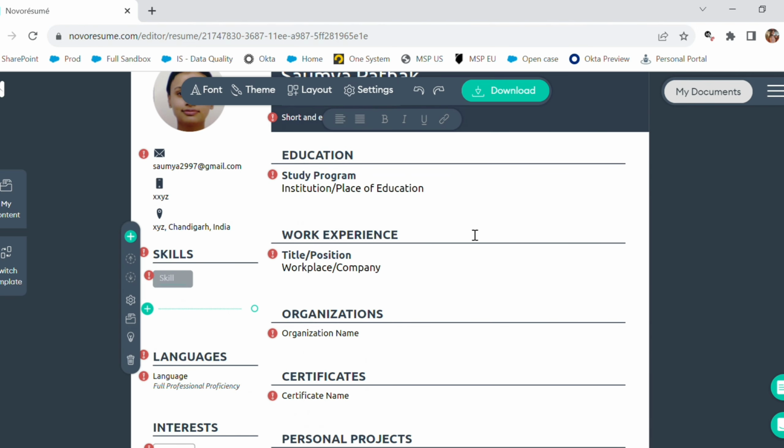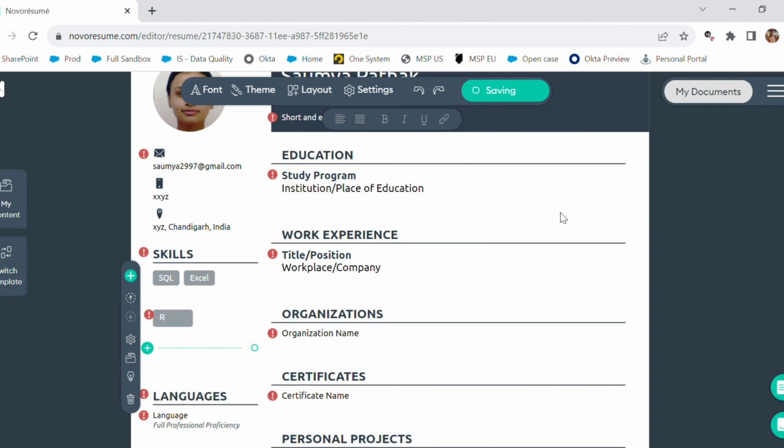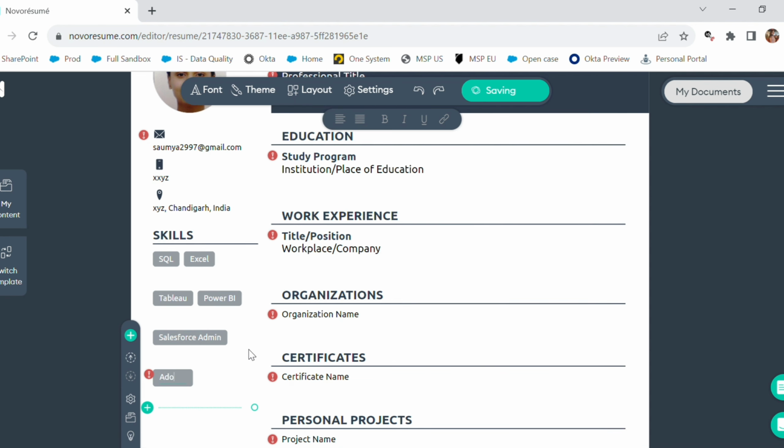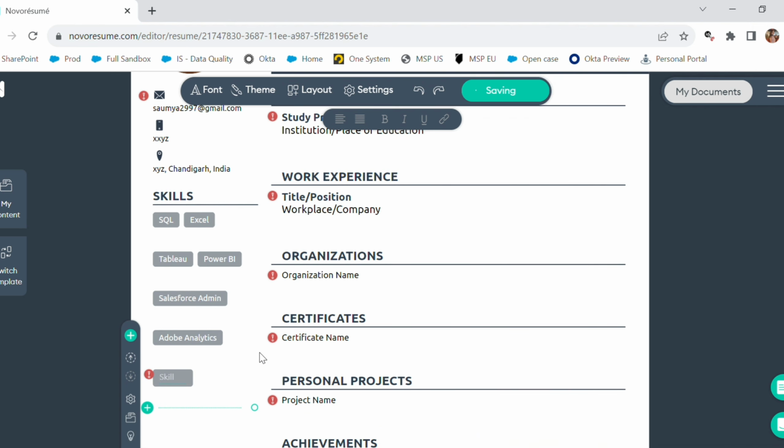So let's move to the skills section and mention all the skills that you know. If you're applying for a specific role, you just need to mention the skills that are required for that role. For example, if you're applying for a data analyst job, you need to mention the skills that you have acquired to become a data analyst. You don't have to mention all the skills that you know, such as if you know full stack development, you don't need to mention those. You have to mention only the skills that are required for that role.